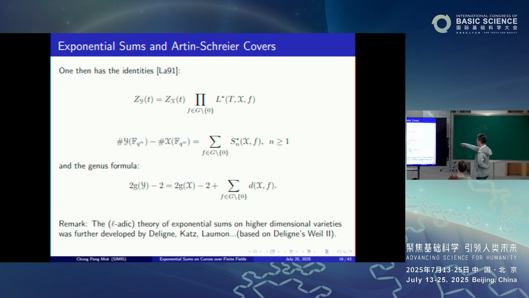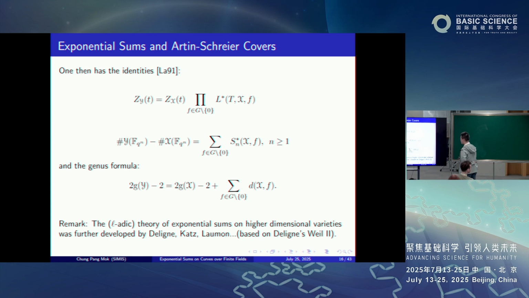So namely, again, these identities that we've seen before: the factorization identity for the theta function of y, as the product of the theta function of x times the L functions of these modified exponential sums for the pair x and f, where f ranges over the non-zero elements of G. And the ensuing consequence, namely that the number of F_q^n rational points of y minus the number of F_q^n rational points of x, the difference of these two quantities, is the sum of these modified sums. Okay, and finally the genus formula relating the genus of y and the genus of x.